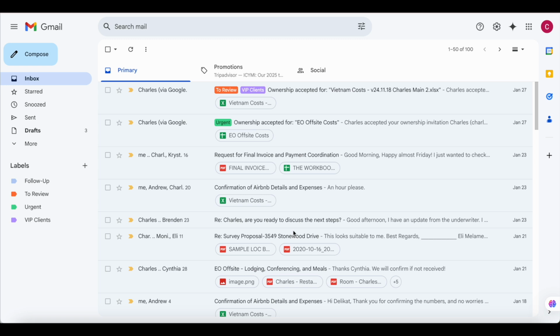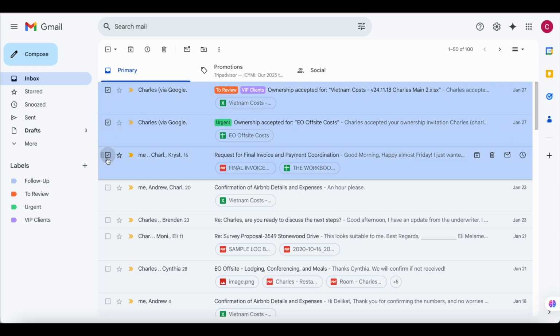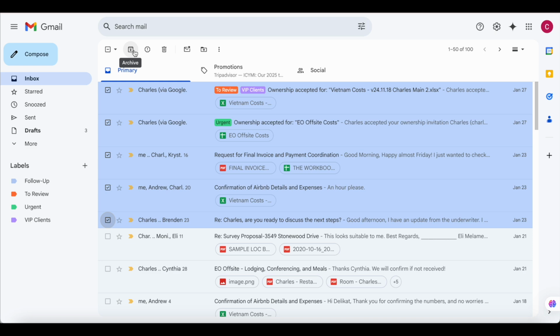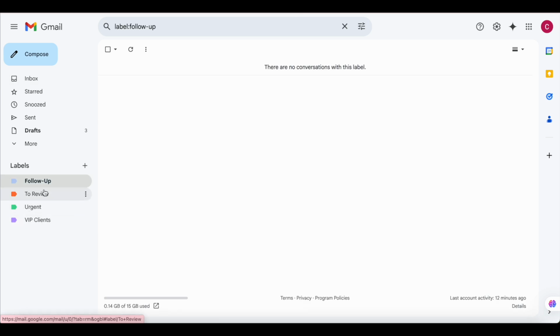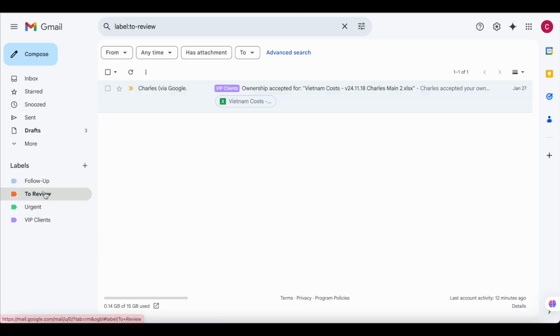So how to do that is, for instance, let's say we have been able to action all these emails. For instance, let's say these 5 emails. So what we do is we highlight them. Once you highlight them, then you come up here and you see archive. So when you click on archive, it will remove the emails on your inbox, but they will still appear on the areas that you had on the labels that you had highlighted them in.